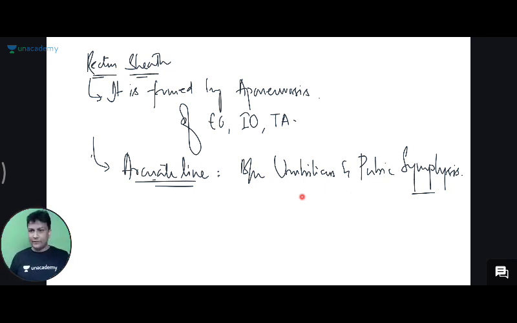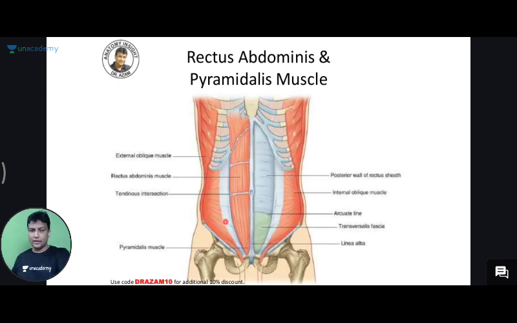Now let us go again to the very first diagram and let me show you there, guys, what is the importance of this one. Here this is your umbilicus, and this here will be the pubic symphysis. And exactly in the middle of this, you will be able to find one imaginary line, and that line is said to be the arcuate line. Okay, sir, understood. We got the location of the arcuate line. But sir, what is the importance of the arcuate line here?